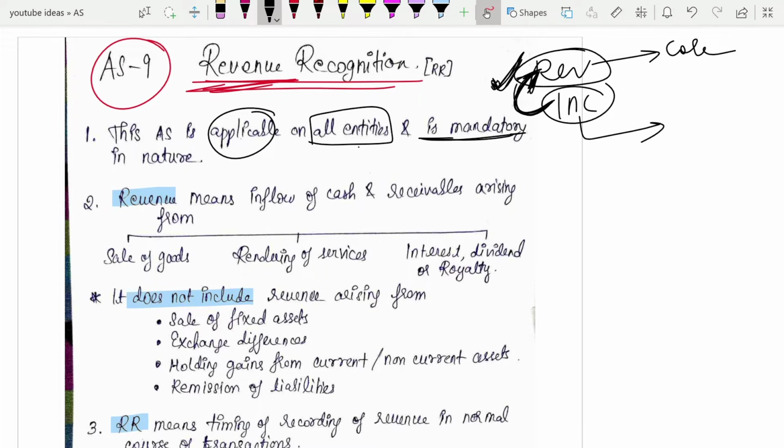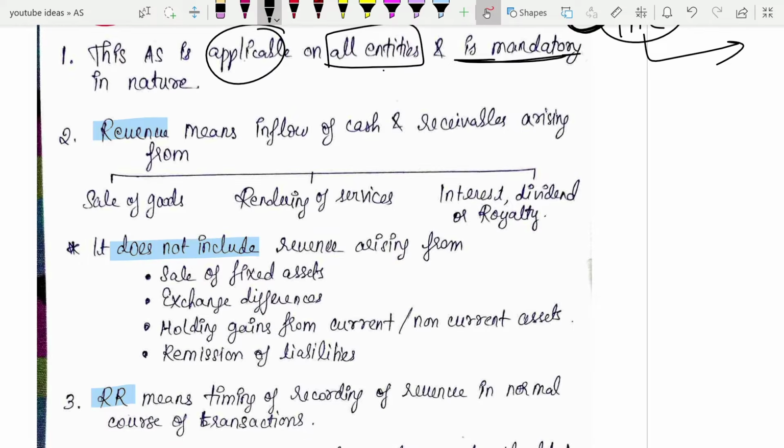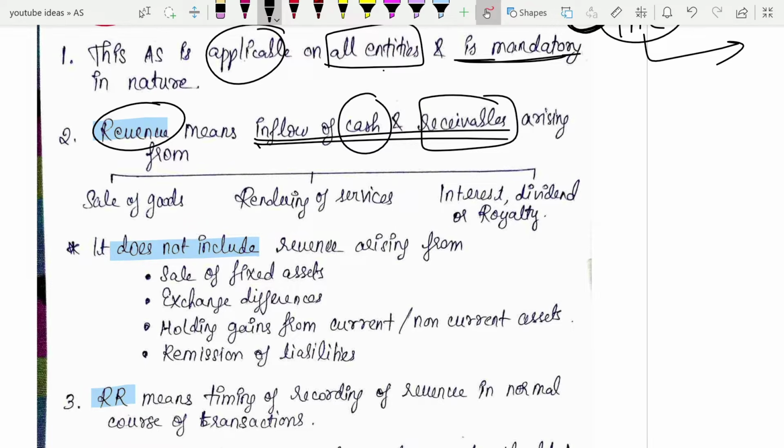Okay, fine. So now, what is revenue? Revenue means, like I told you, nothing but money that a business earns from its core activities. So revenue means inflow of cash and receivables. If it is in credit, they will have receivables. If it is done on a cash basis, they'll receive cash. So depending on that, whatever inflow they get will be named as your revenue.